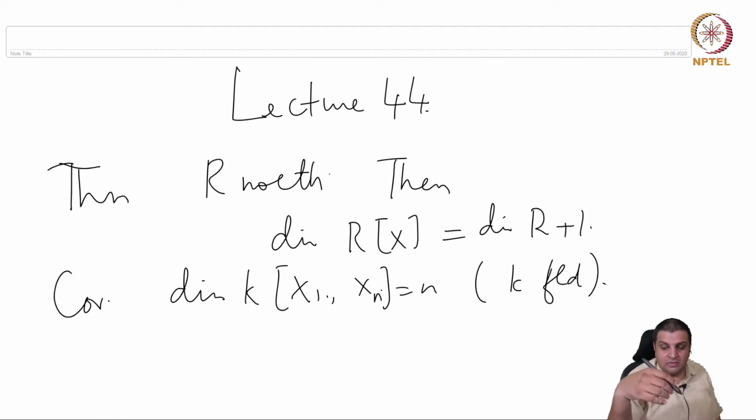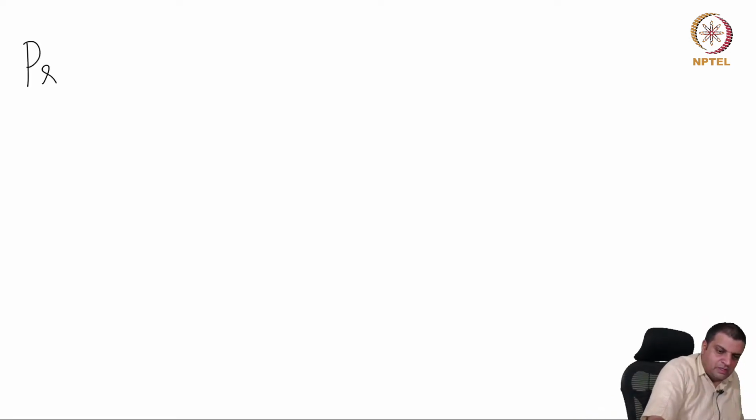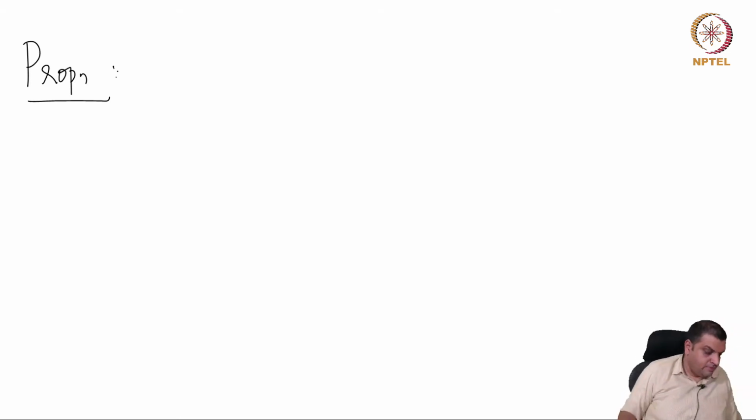This is a statement that we had wanted to prove a little while ago, but we needed this theorem, for which we will need to use things that we learned so far. We needed to use the principal ideal theorem and its consequences. So we didn't need to develop the dimension theorem in the way that we have done, but this is one way of proving it. So first, before we go to the theorem, let's start with some easy propositions. We will prove the theorem at the end.